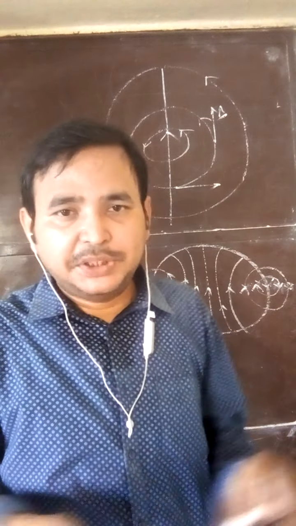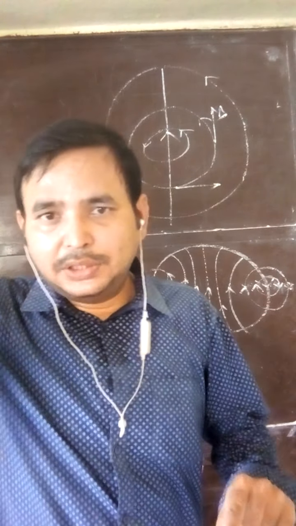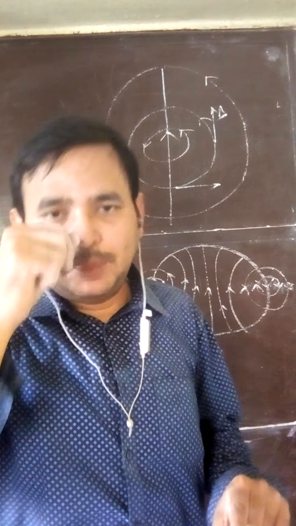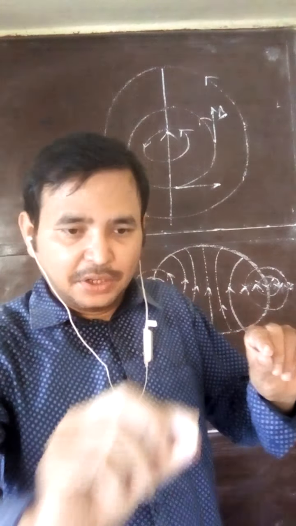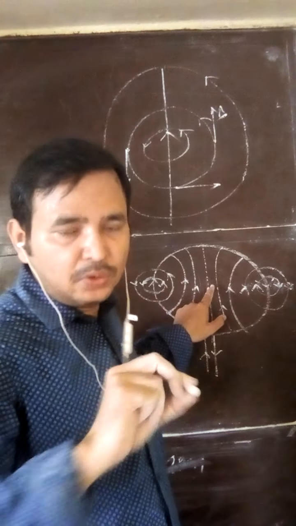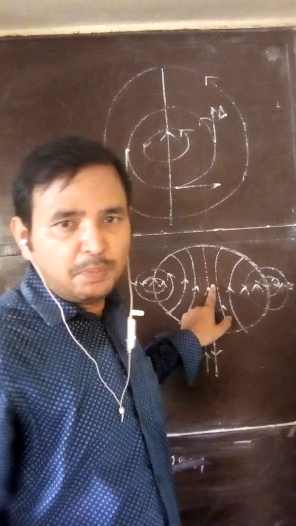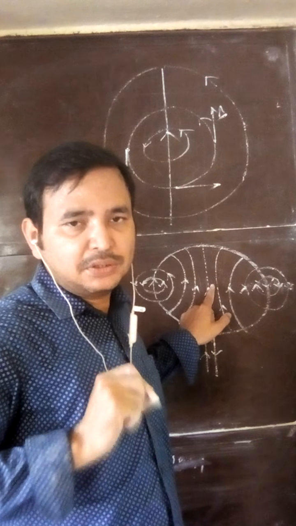You can see, student, it is actually a three-dimensional picture. The magnetic field which I have drawn is like this, and in this it is like this. This is the three-dimensional picture, but we cannot draw in the board. And in the center, this line you can see it is coming from your side to my side. If this is the loop between us, then it is coming from you and coming towards me.